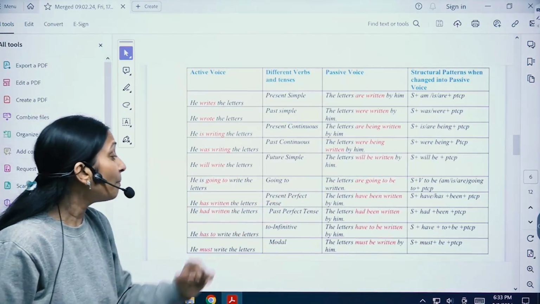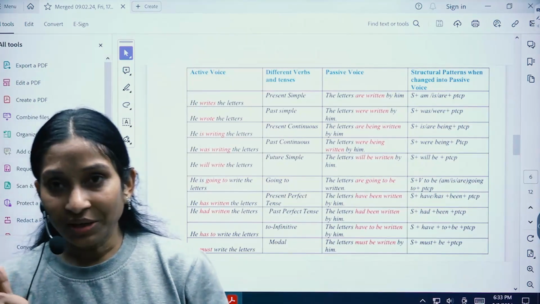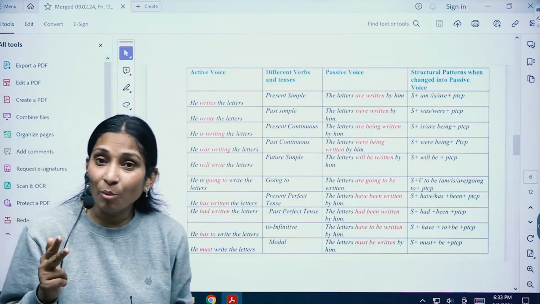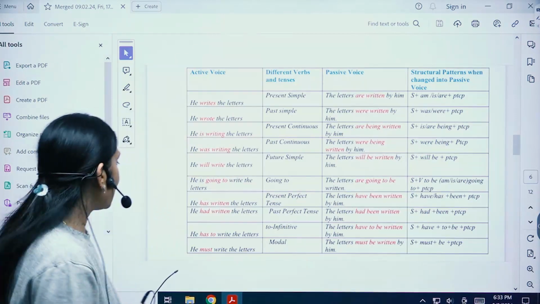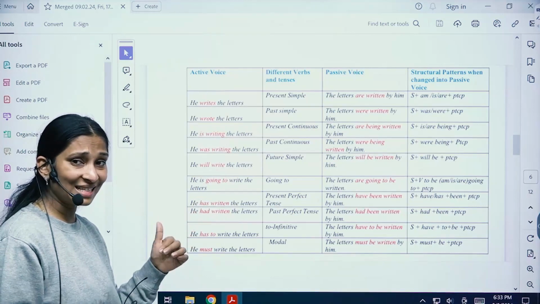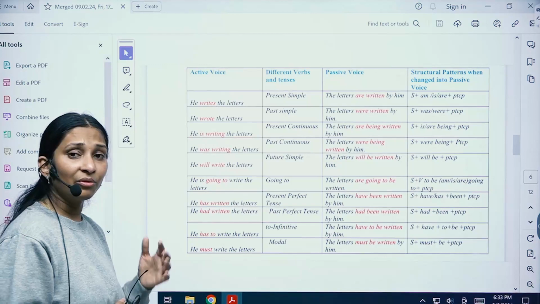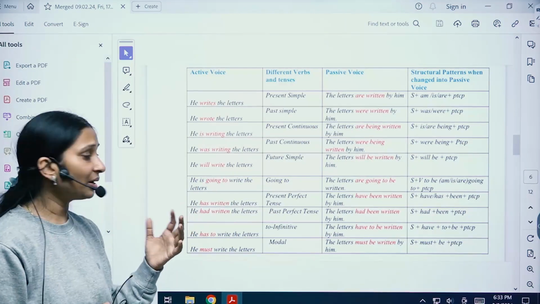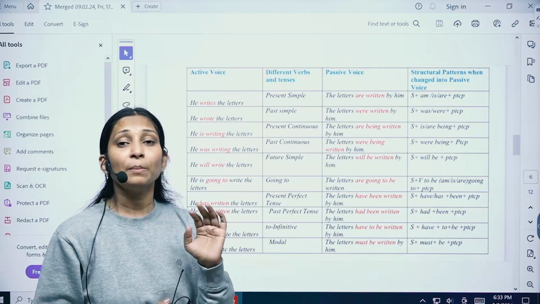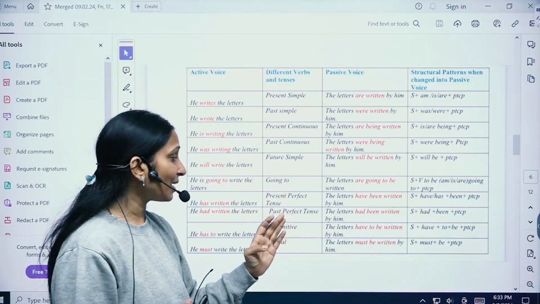And present perfect tense. What is the sentence structure? Subject plus has or have, plus the verb's third form, and then the object. Let us see here. He is the subject. Has or have comes; has comes for singular, and have comes for plural. Written, the verb's third form, and letters. Now when we change this sentence, the extra verb that you're going to add here is been, B-E-E-N. So when you change this sentence from active to passive, how does it go?